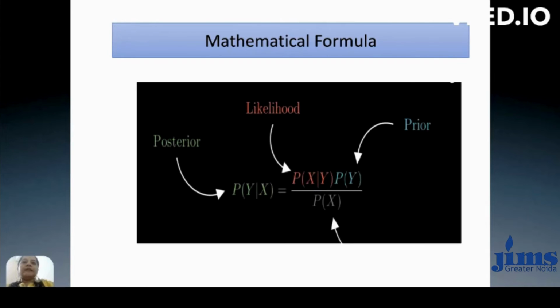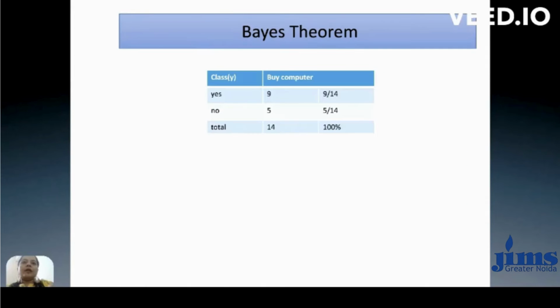Probability of x given y, we can't calculate directly because we have four values here. X is equal to x1, x2, x3, x4, and in y we have two values, y1 and y2. Y1 holds yes, y2 holds no. So first we have to calculate probability of y, which holds two values, the two class labels.